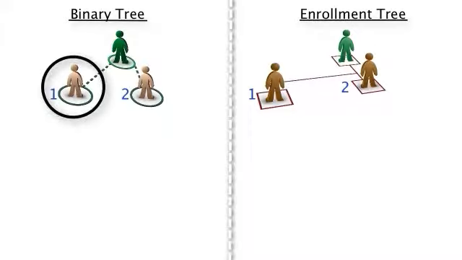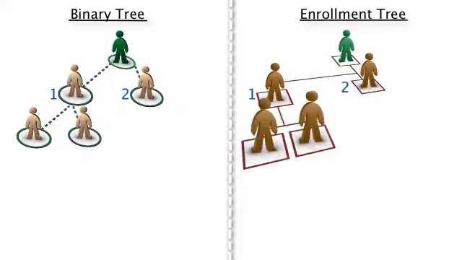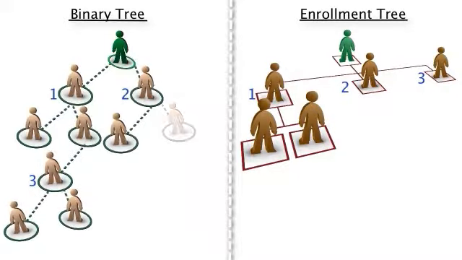Now let's say this person goes out and signs up his first two people. They would fall under him in the enrollment tree. Now let's say you sign up your third personal sponsor. He now shows up as a brand new leg in your enrollment tree. In other words, everybody you personally sponsor is front line to you. So he goes out and sponsors his people, and this person starts sponsoring people.